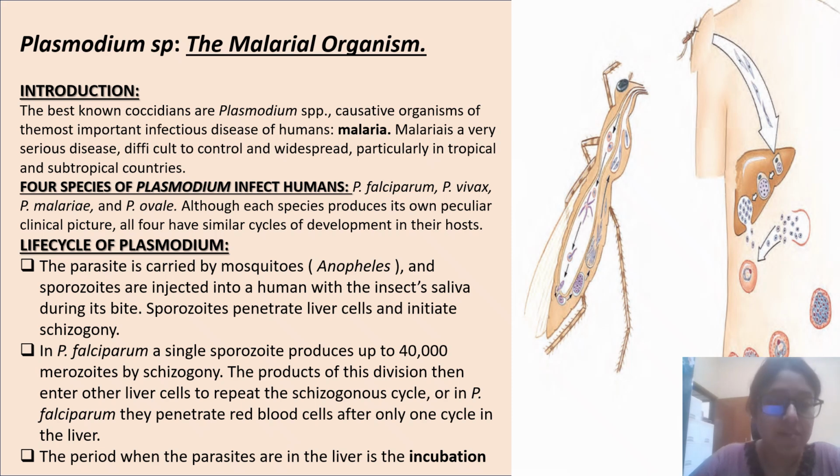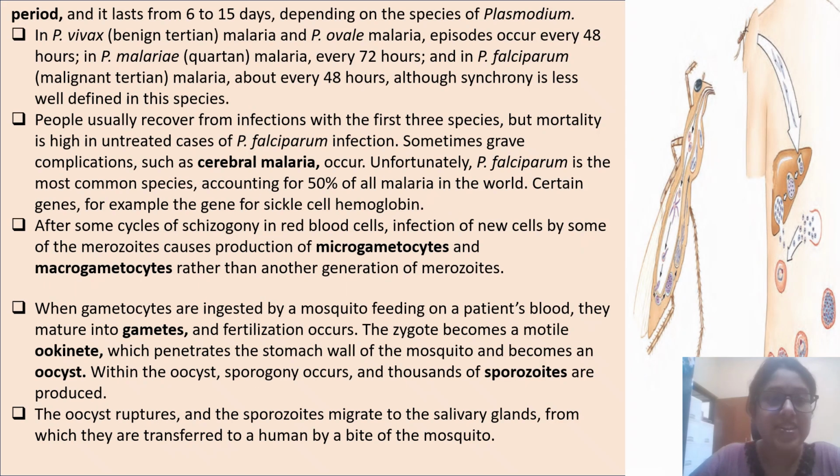In Plasmodium falciparum, a single sporozoite produces up to 40,000 merozoites by schizogony. The products of the division then enter other liver cells to repeat the schizogonous cycle, or in Plasmodium falciparum, they penetrate red blood cells after only one cycle in the liver. The period when the parasites are in the liver is the incubation period, and it lasts from 6 to 15 days, depending on the species of Plasmodium.